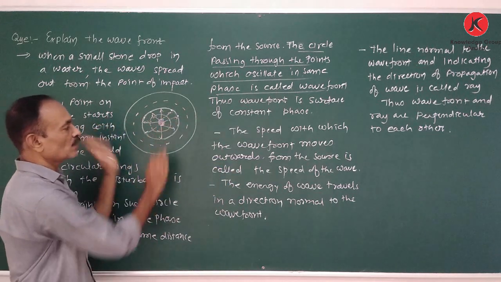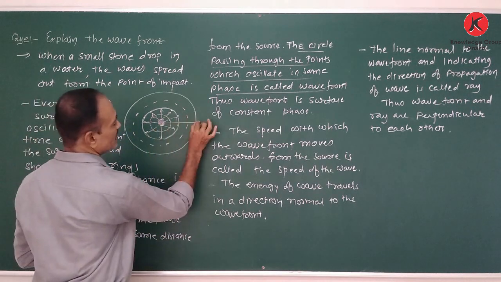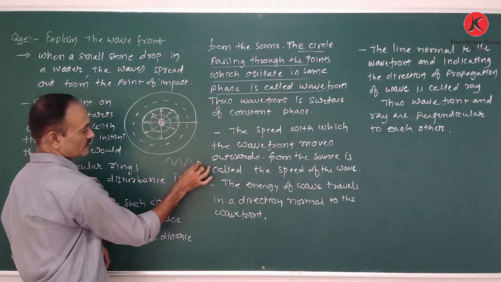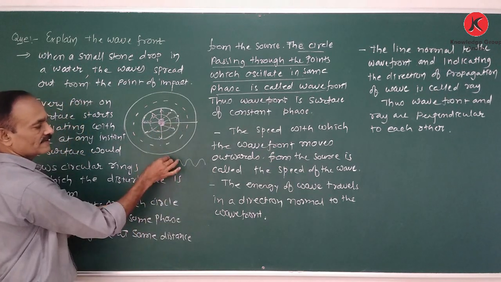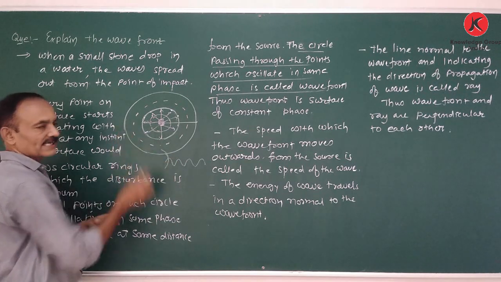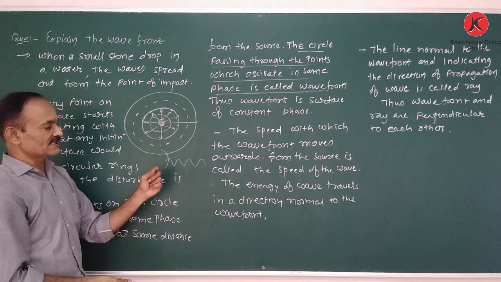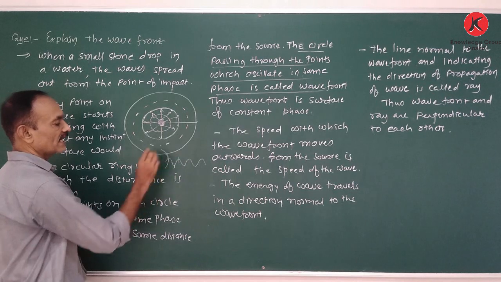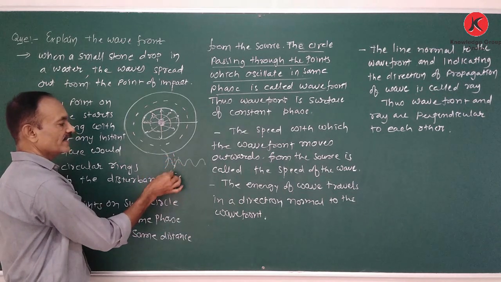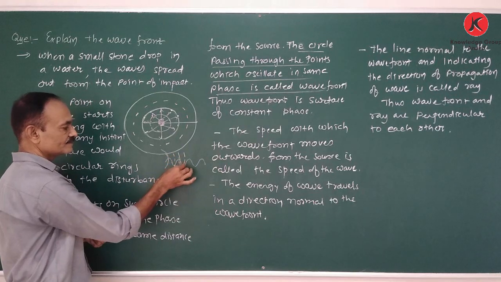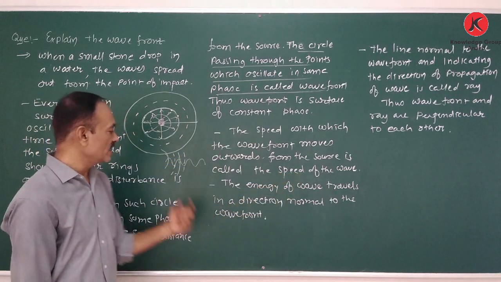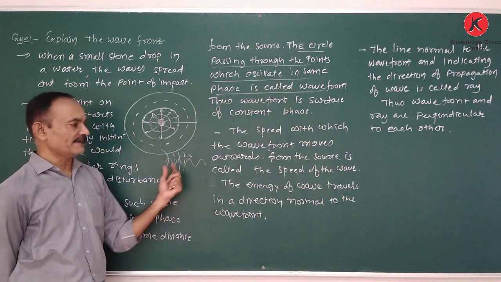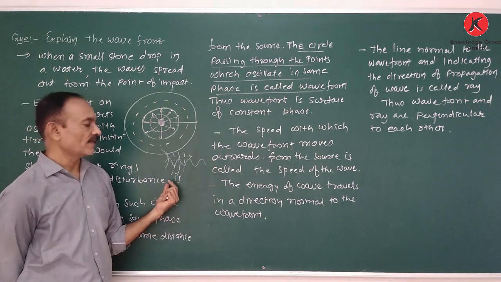Actually, this is in a three-dimensional direction. If we consider this side, the disturbance is like this. There is a point on the circle where the displacement is maximum, and at this dotted line the displacement is minimum. Again the maximum, again the minimum. So here the circles are dashed and also continuous lines. They continuously spread from the source. So whatever the speed at which they spread from the source, that is known as the speed of the wave.